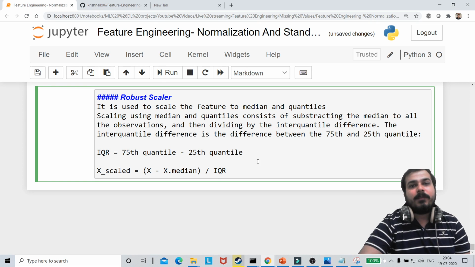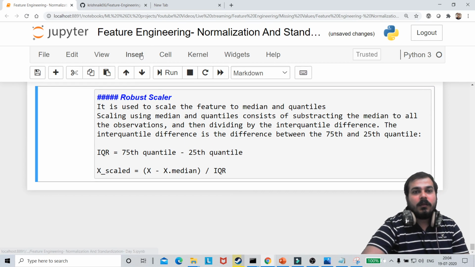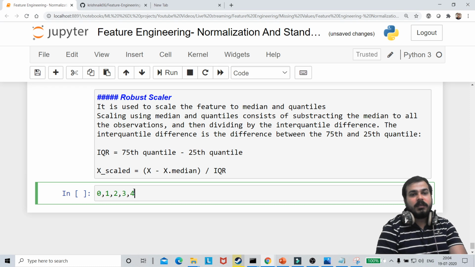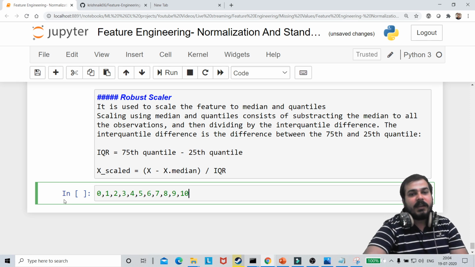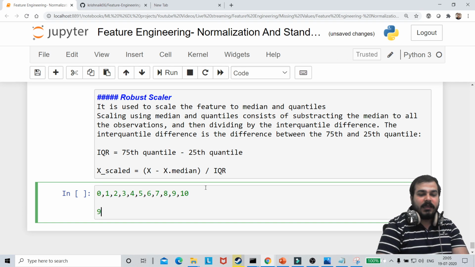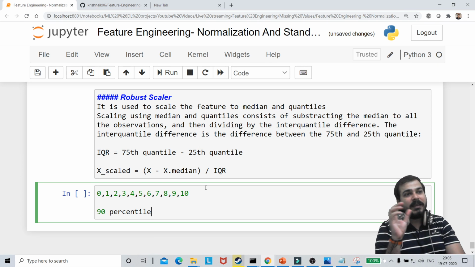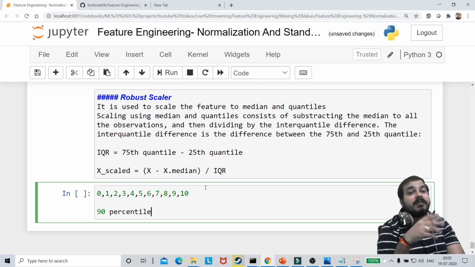Now let me give you an example. Suppose I have values like 0, 1, 2, 3, 4, 5, 6, 7, 8, 9, 10. If I want to find out the quantile of 9, this 9 is the 90th percentile. If you know about the CAT exam or GATE exams, they give you the percentage as percentiles.